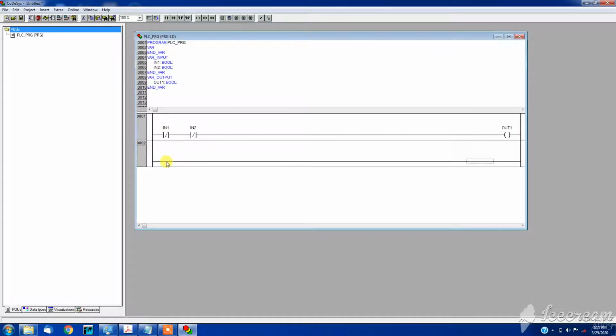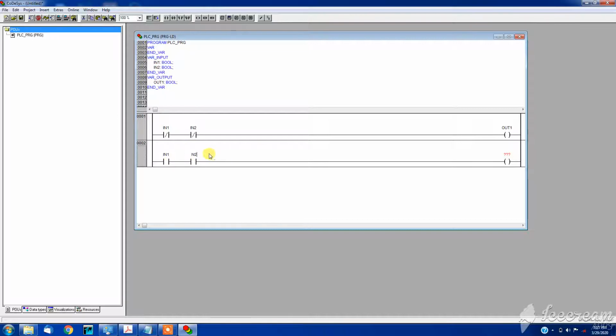In the second network, the logic is when both inputs are true, my output 2 should be turned on. So input 1 is high, input 2 is high.